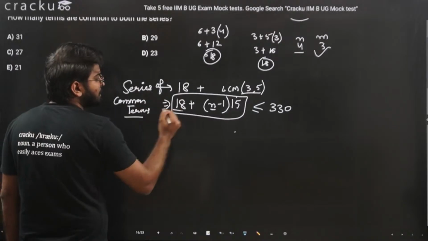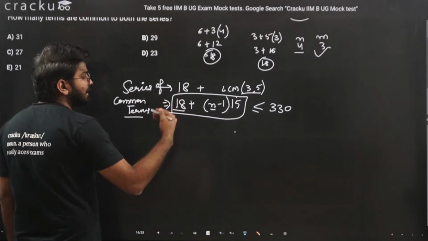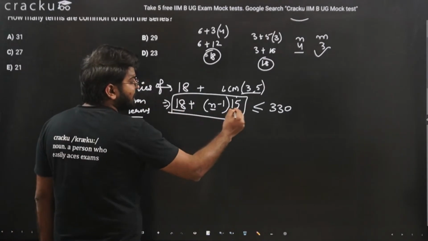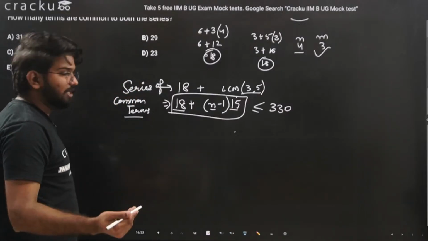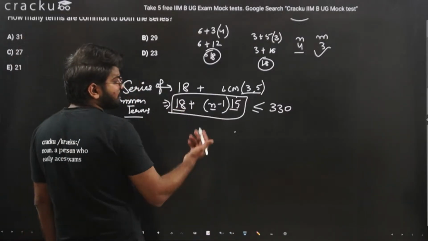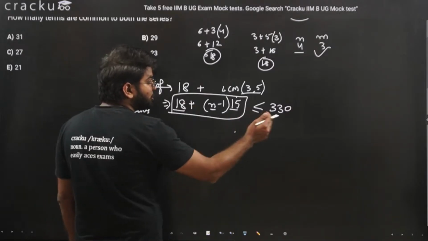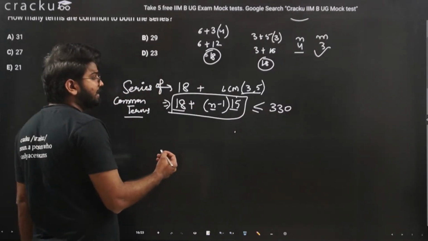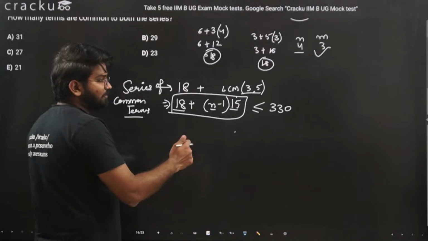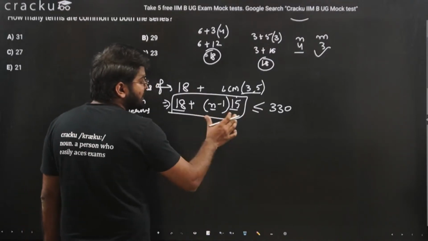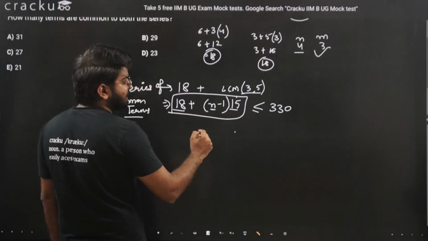We have calculated the first common term is 18, and every next term will come after adding 15 to the previous term. Now this should be less than 330. We need to find the value of n for which the maximum value is less than 330.